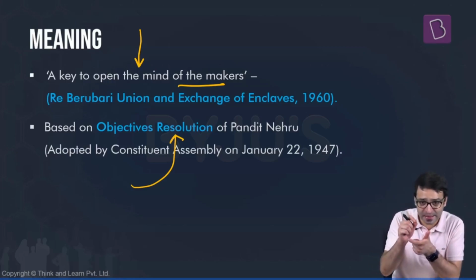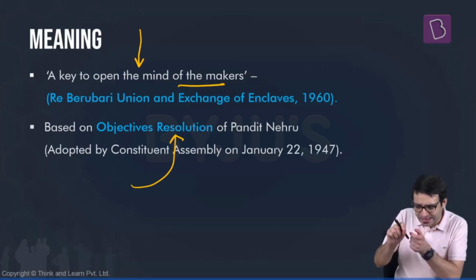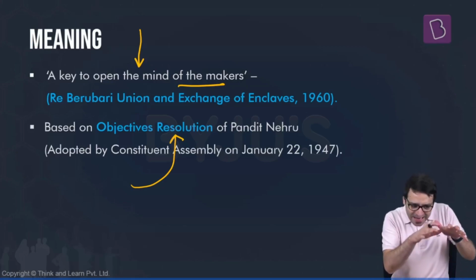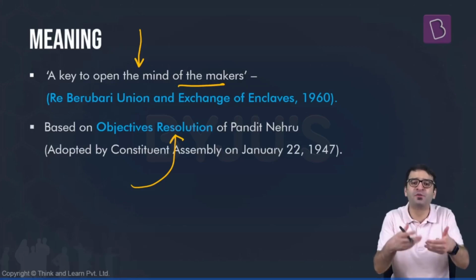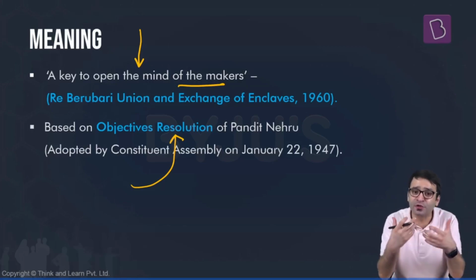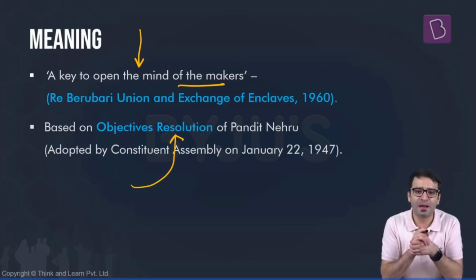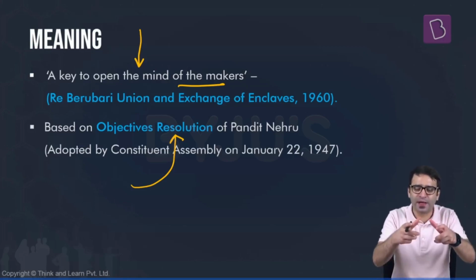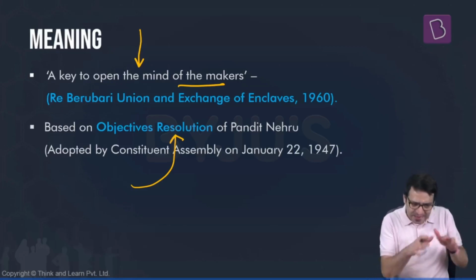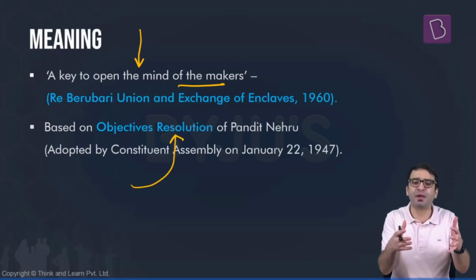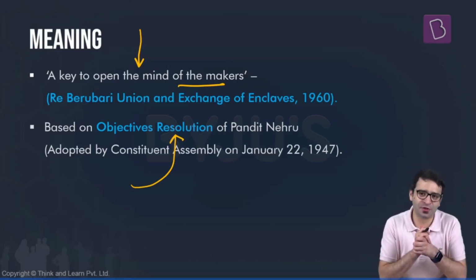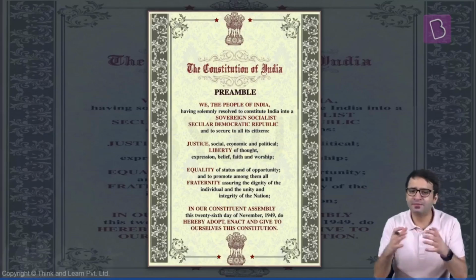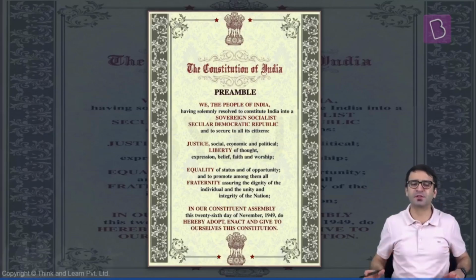Preamble is the identity card of the Constitution. Preamble is a key to unlock the minds of those who drafted our Constitution. And this Preamble is based on the Objectives Resolution, which was introduced in the Constituent Assembly by Pandit Jawaharlal Nehru. And this Objectives Resolution was adopted by the Constituent Assembly on 22nd January 1947. And it is this Objectives Resolution which became the Preamble of the Constitution of India. And when we look at the Preamble, this is how it looks.